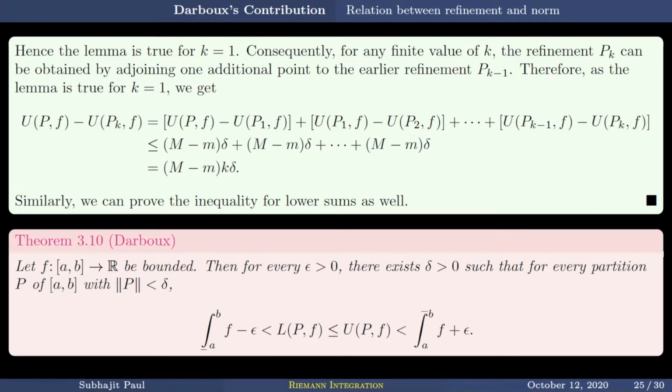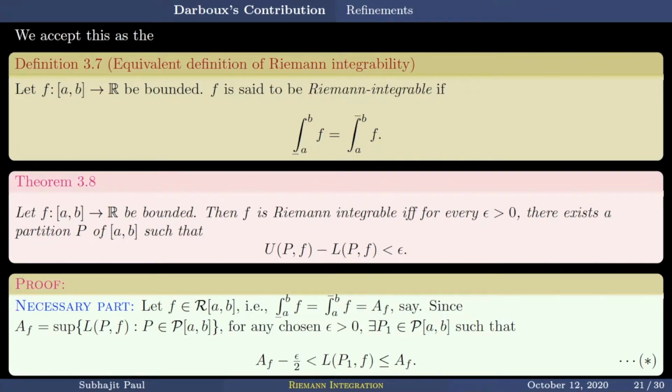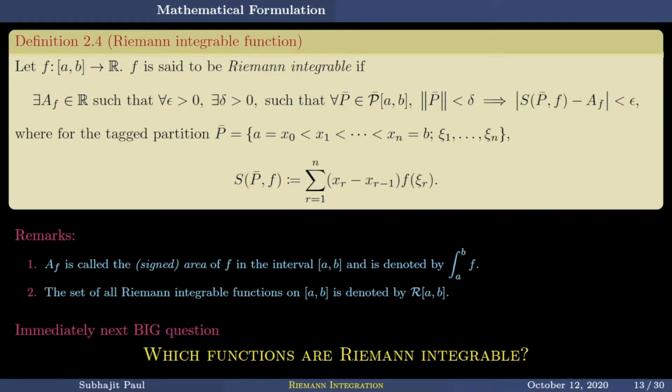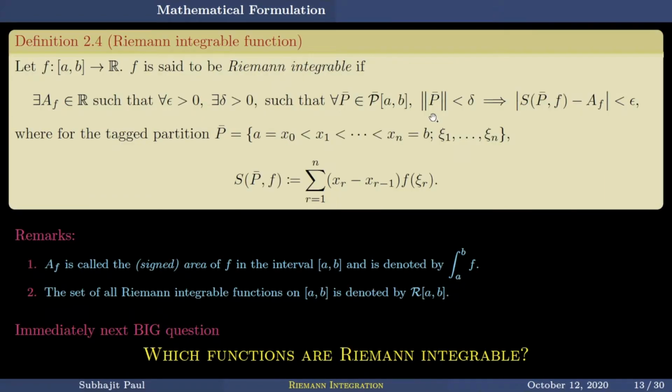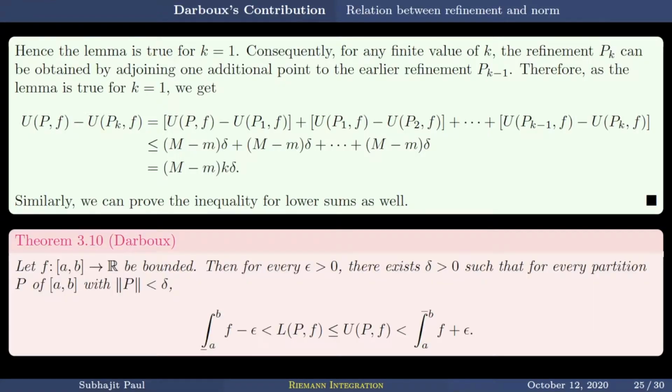Before going to the proof, let us understand the motivation behind this theorem. Remember, at this point, our main goal is to establish the equivalence of the two definitions of integrability, the Darboux definition and the definition by Riemann. In the definition of Riemann, there was an element of norms of partitions going to zero, which we interpreted as something will happen for every partition with norm smaller than delta. Then this theorem is a step towards that direction using the sense of definition by Darboux.